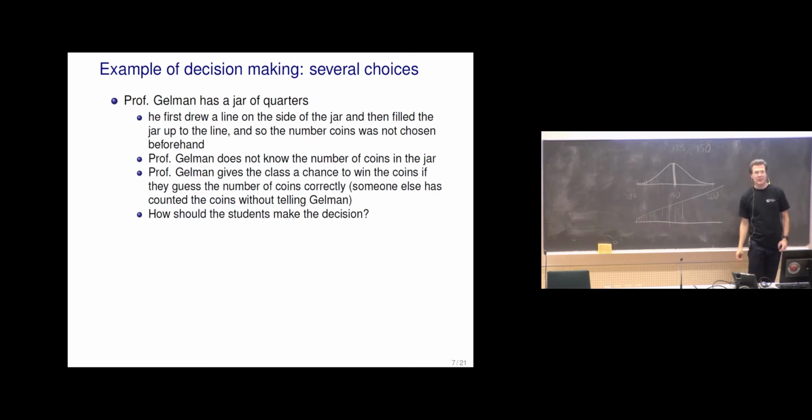But now this depends on your utility. Is your utility here linear in number of coins? Because some students might just get the enjoyment of winning the bet no matter what the reward is. And then the most likely value is what they should guess.